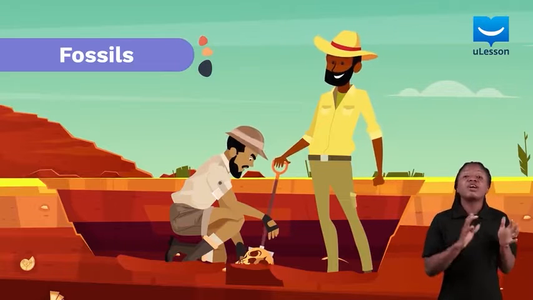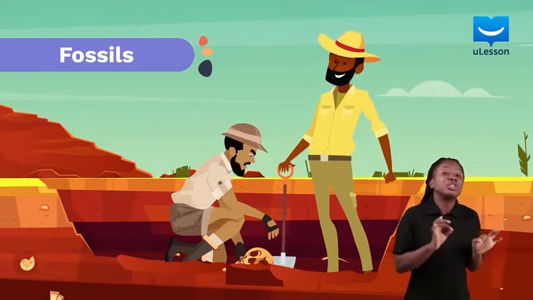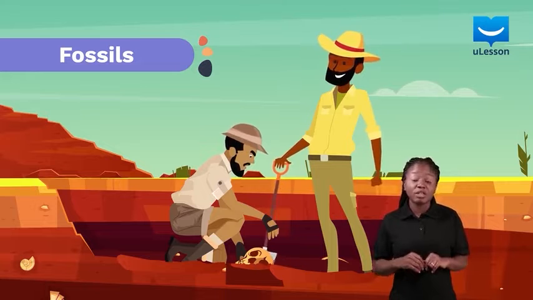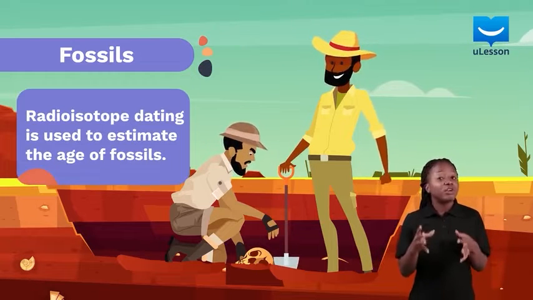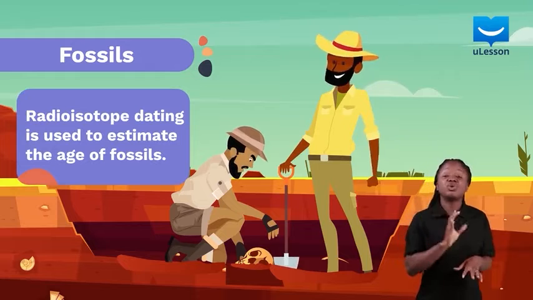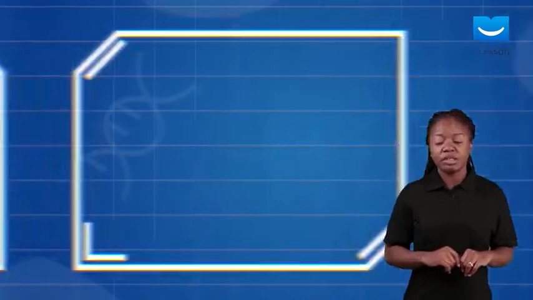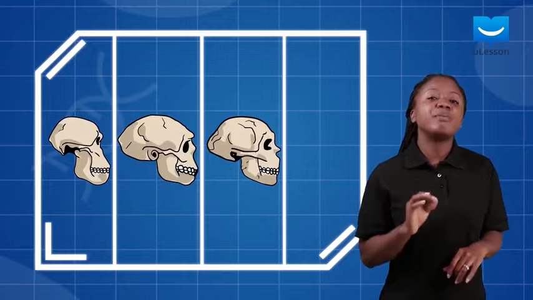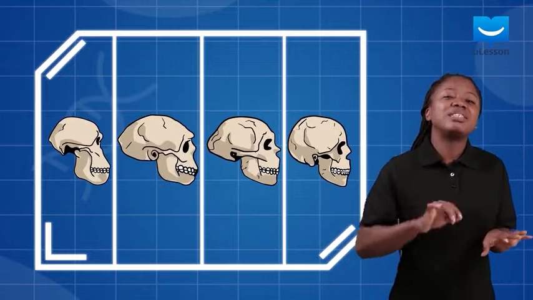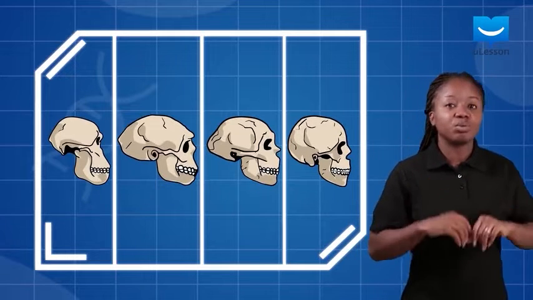Fossils. Fossils are remains or impressions of remains of organisms preserved within the earth or rocks. The age of these fossils can be estimated using radioisotope dating. By arranging fossils from the oldest to the most recent, we have been able to observe a trend which places simpler organisms before complex ones.